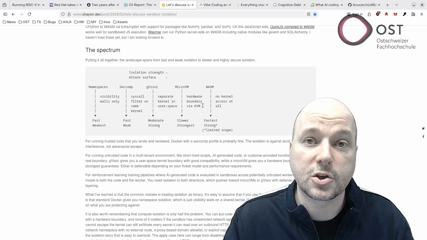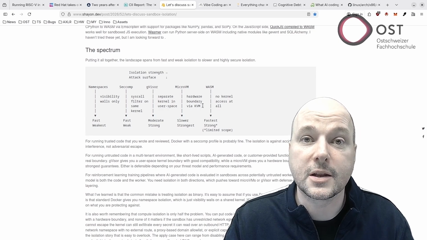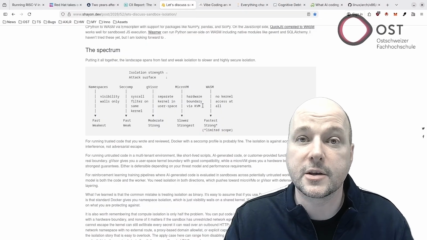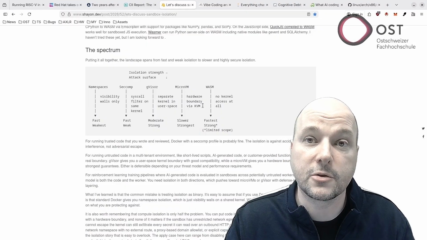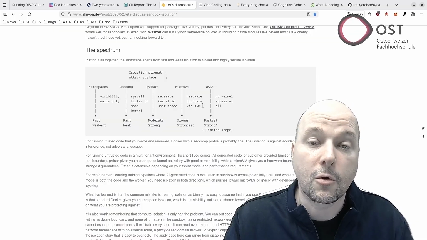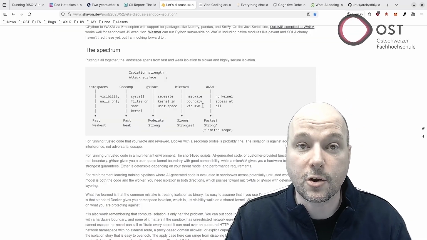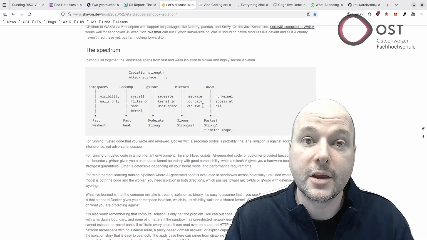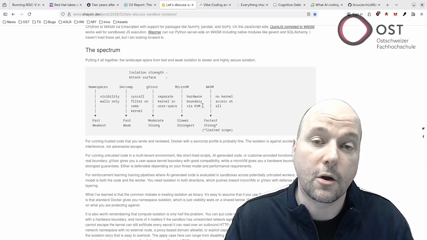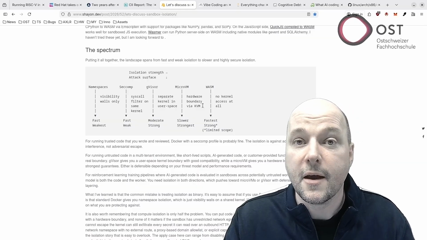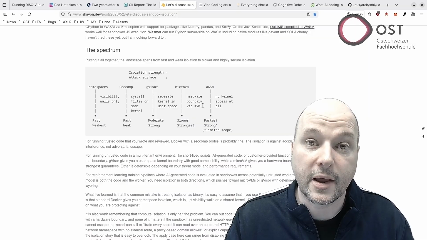Seccomp filters which syscalls are allowed but still use the same kernel. gVisor intercepts syscalls and handles them in a separate user space kernel, reducing the number of host syscalls. And microVMs like Firecracker give each workload its own kernel with hardware-enforced isolation. WebAssembly provides no kernel access at all.